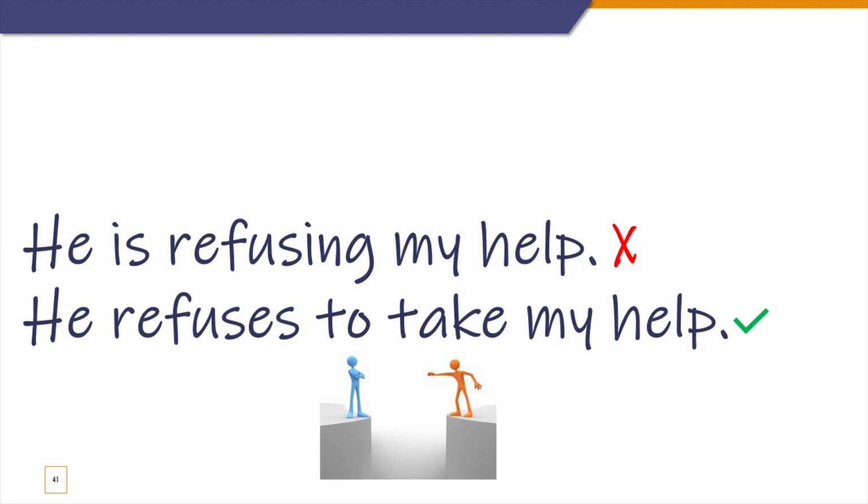Next one. Refuse. He is refusing my help. Refuse is the opposite of accept. When you hesitate to take someone's help, you say he refuses to take my help. It's wrong to say he is refusing my help. Okay, so when someone extends a hand, it's about refusing or accepting that hand.